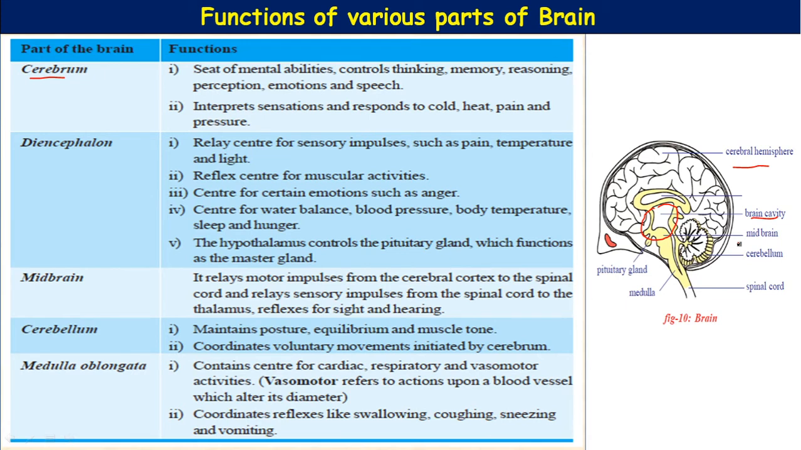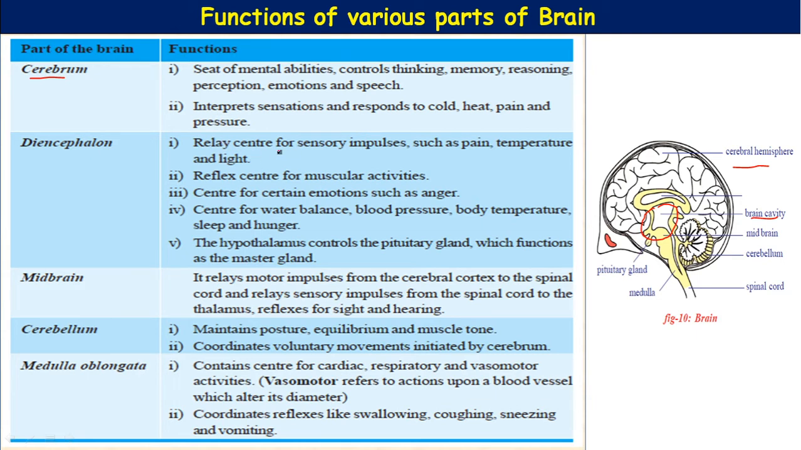The roof of the diencephalon possesses an anterior choroid plexus. So this will form the cerebrospinal fluid. The interior surface of the diencephalon bears optic chiasmata and pituitary. Pituitary is attached to the hypothalamus region only.